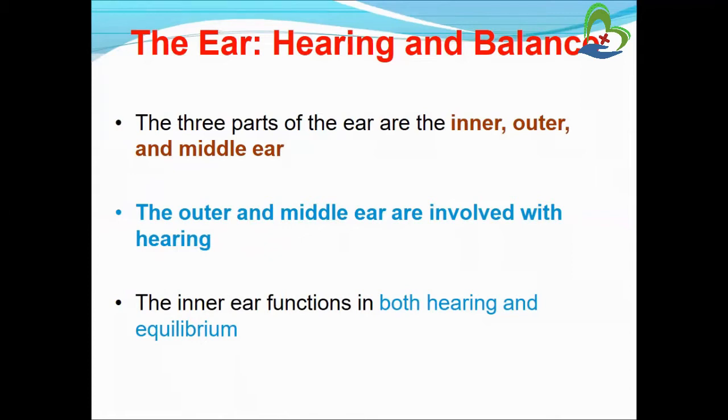So there are mainly three parts of the ear, outer, middle and inner ear, with different functions divided into these three types. Okay, so the outer and middle ear are involved with hearing. So which parts are involved in hearing and balancing? The outer and middle ear handle hearing, and the inner ear handles hearing and balancing.